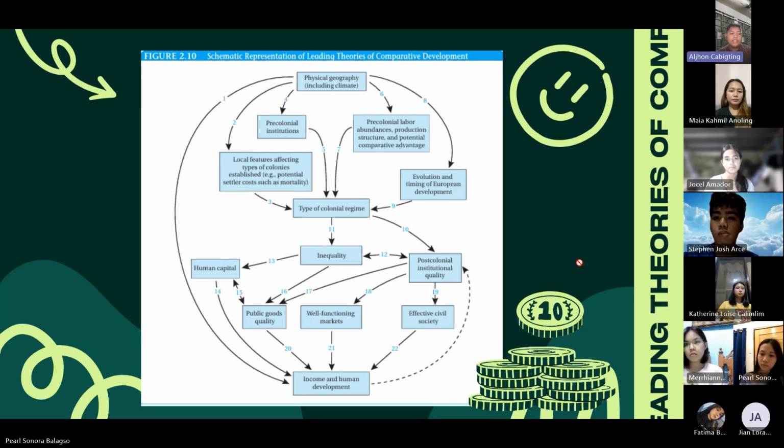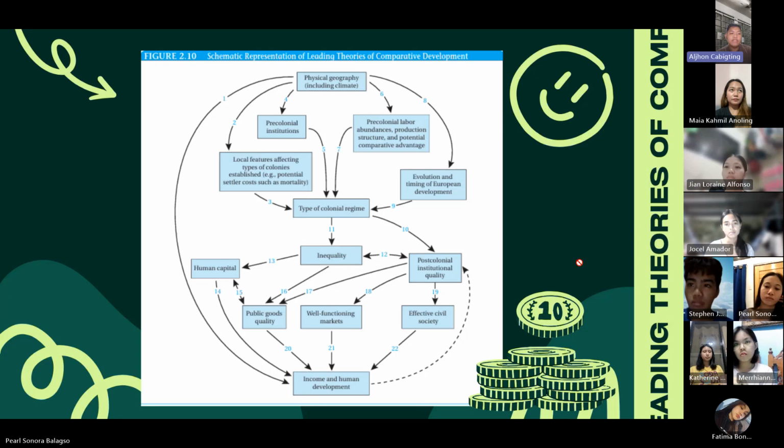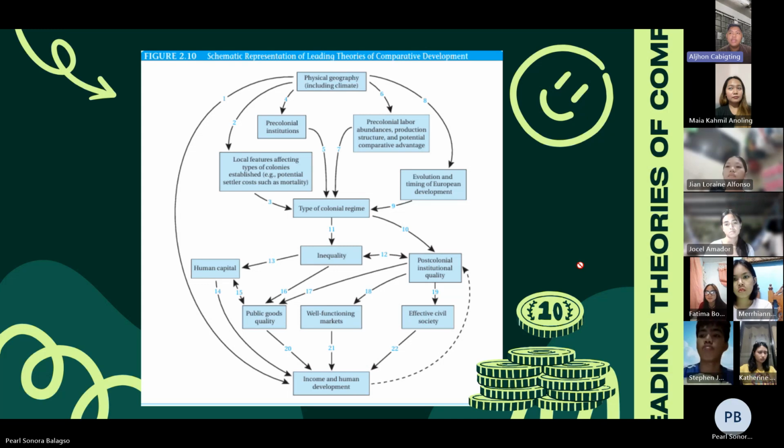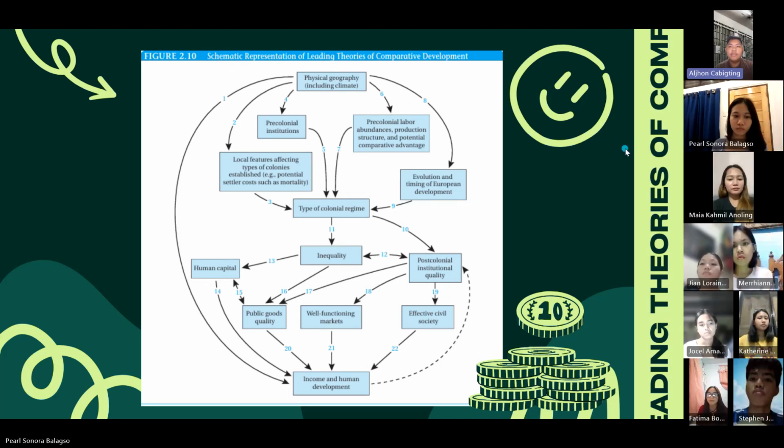In arrow 9, development in Europe gave it advantages over most other regions, advantages that were used to colonize much of the world, but the types of colonial regimes implemented varied considerably depending on conditions prevailing at the time of colonization, both in different parts of the world colonized and within the colonized home country. The timing of European development influenced the type of colonial regime established.